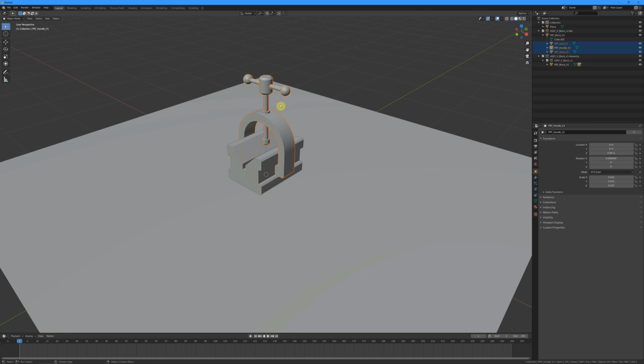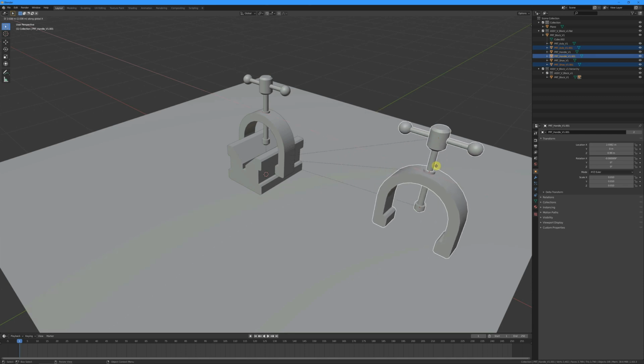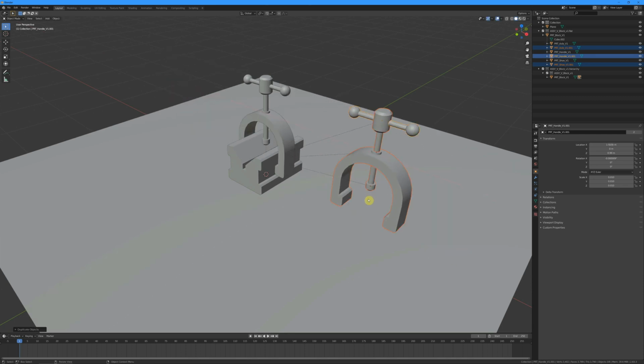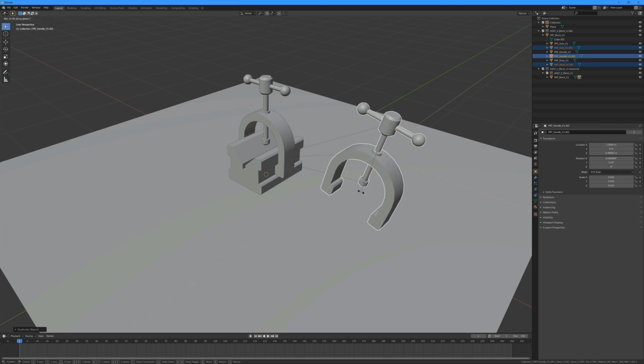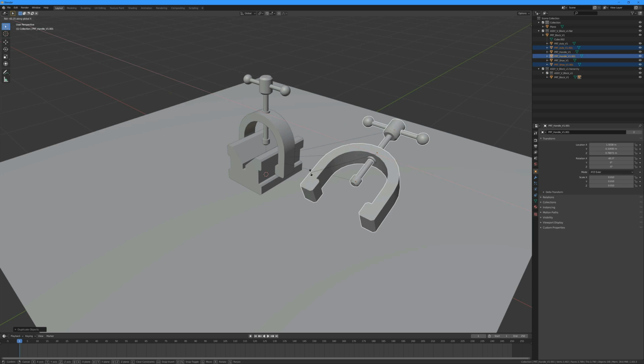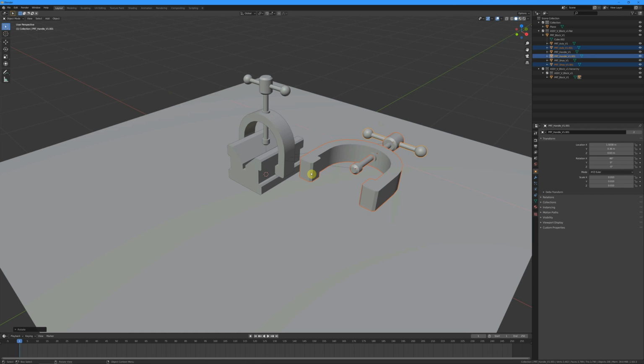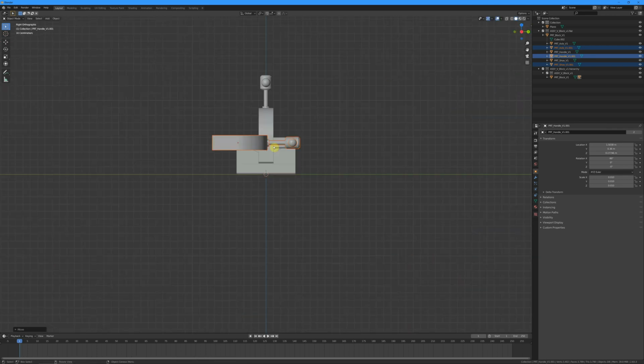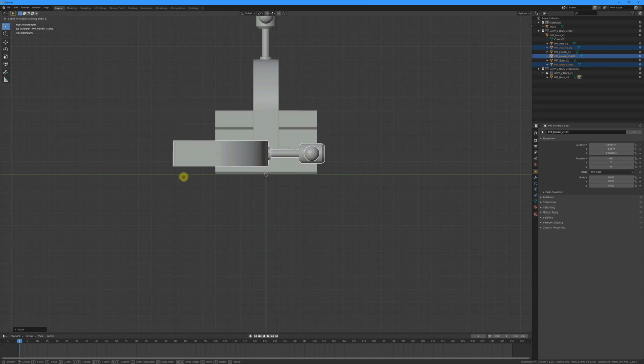I've got those 3 parts selected, and if I press Shift D for duplicate, I can get another copy out just there, and by pressing X I can slide it on the X axis, and then by pressing R I can start to rotate it, and I will rotate it on X axis, and I can just type in -90 and then grab Z, and let's get this so it is lying on the surface too.